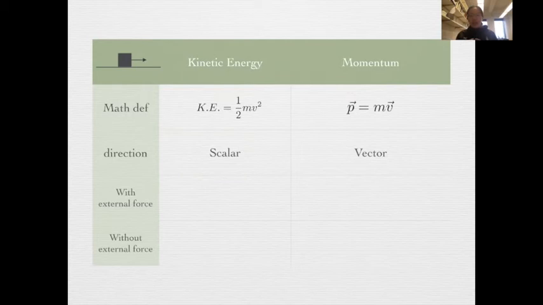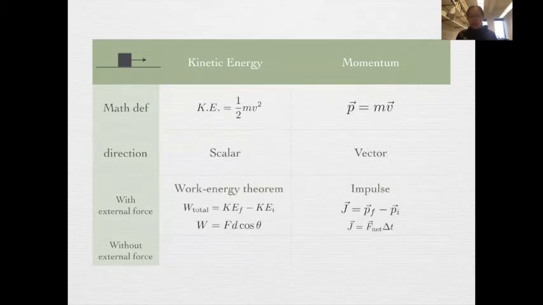If there's any external force acting on the system, then we can use the work-energy theorem, because the work done by this net external force will cause the change in kinetic energy.